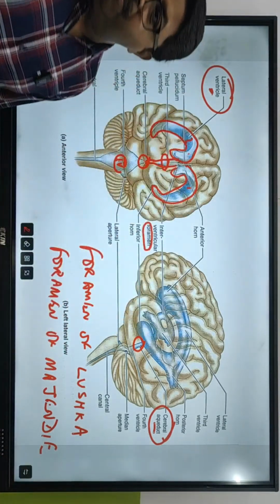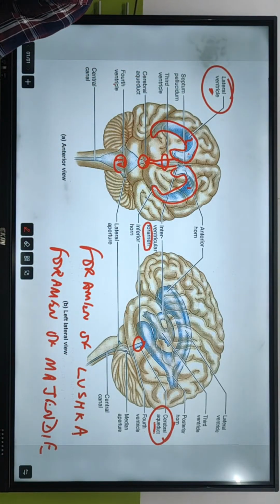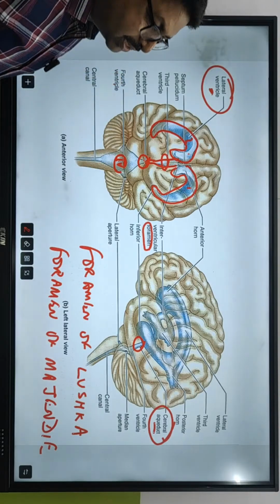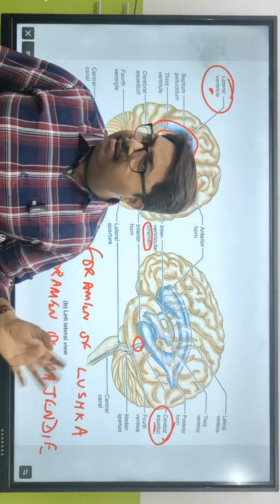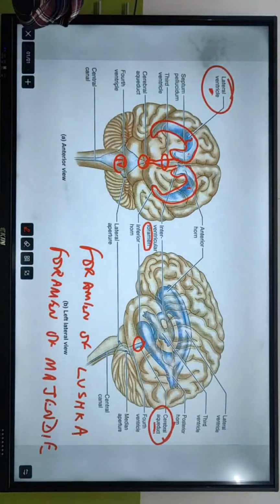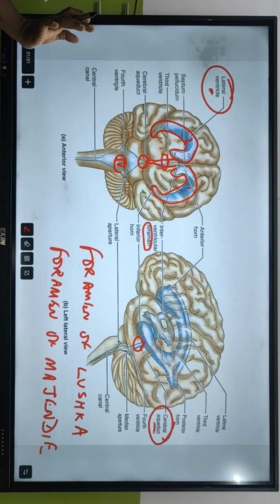Foramen of Luschka and foramen of Magendie. Clear? Now, this is about a brain. I think थोड़ा सा NCERT के बाहर जा रहा है. I'm going to come back to the NCERT because अब आपको NCERT में जो लिखा हुआ है बहुत easy लगेगा. Is this clear? समझ में आया क्या?